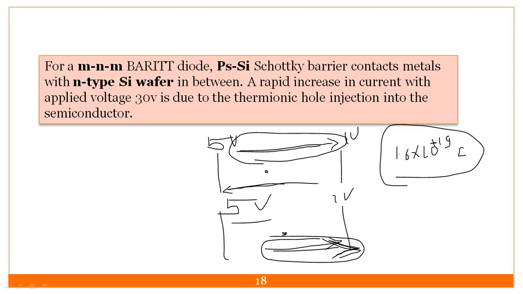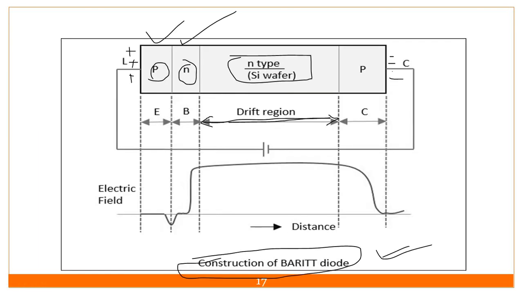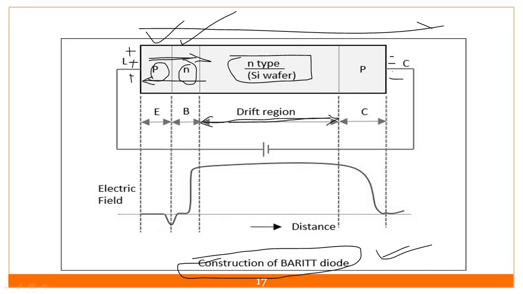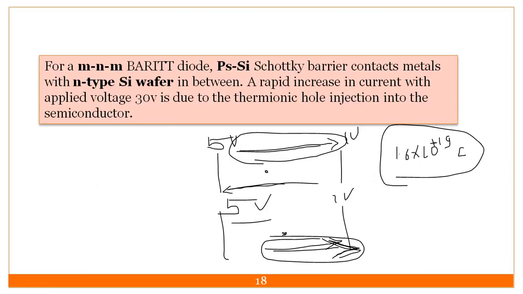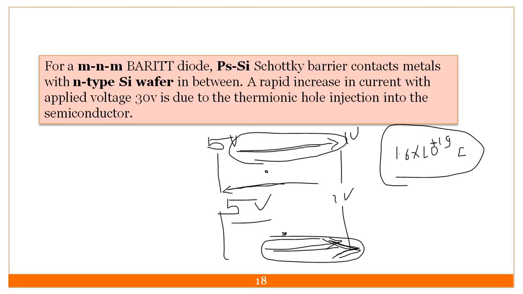Overall current is carried out. Holes are repelled by the positive terminal and electrons are attracted to it. Overall current will flow like this. The electrons are flowing in this direction and holes in the other direction. So this is all about the BARITT junction diode. In this case the BARITT diode will work.